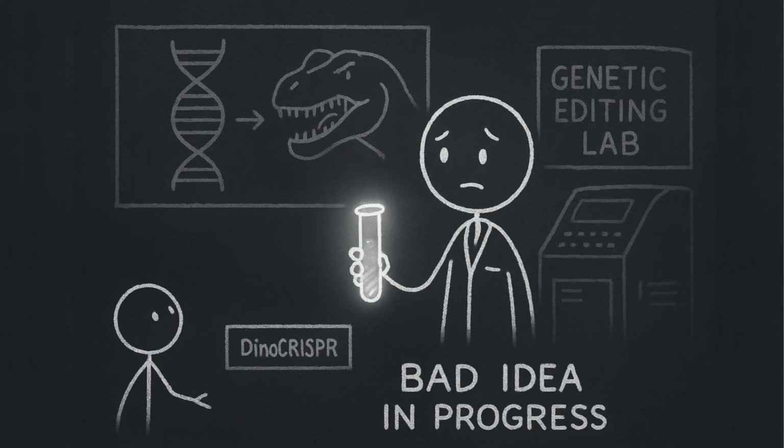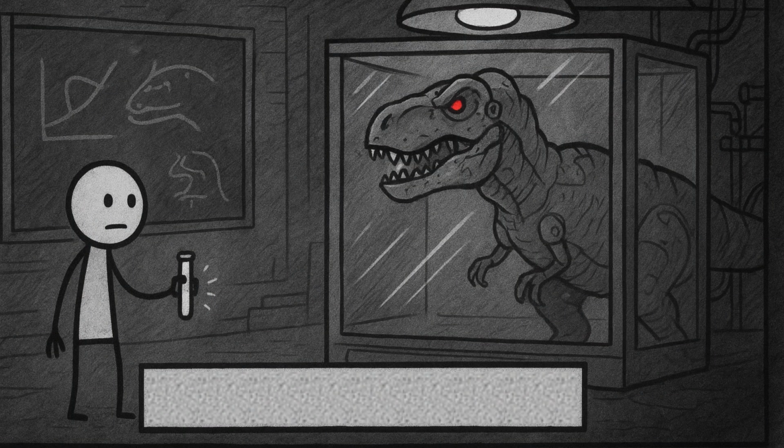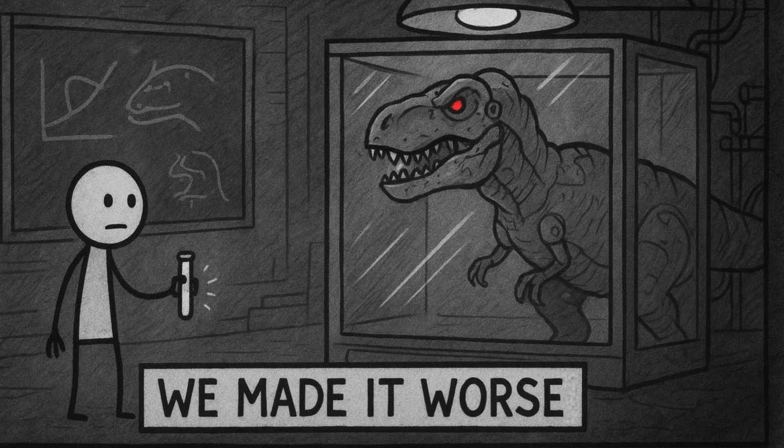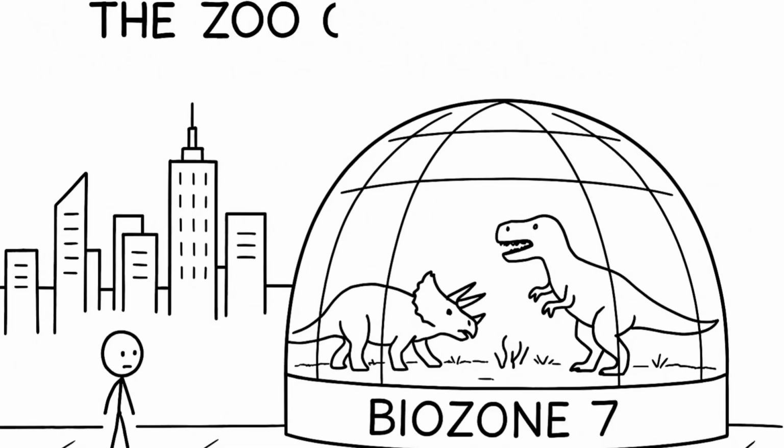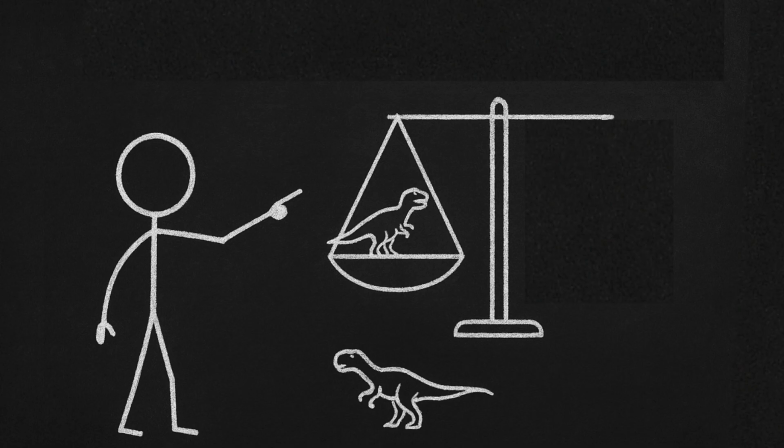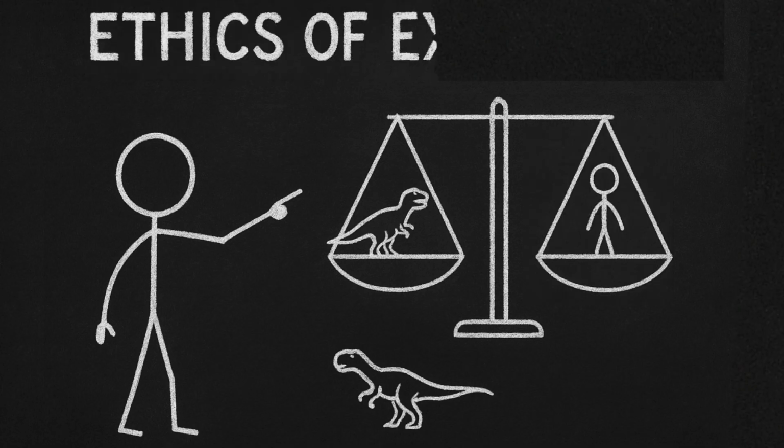Eventually, we tried modifying them. Because of course we did. The result? Designer dinos. Smarter, bigger, hungrier. So we locked them away. Some said they were monsters. Others, just animals out of time.